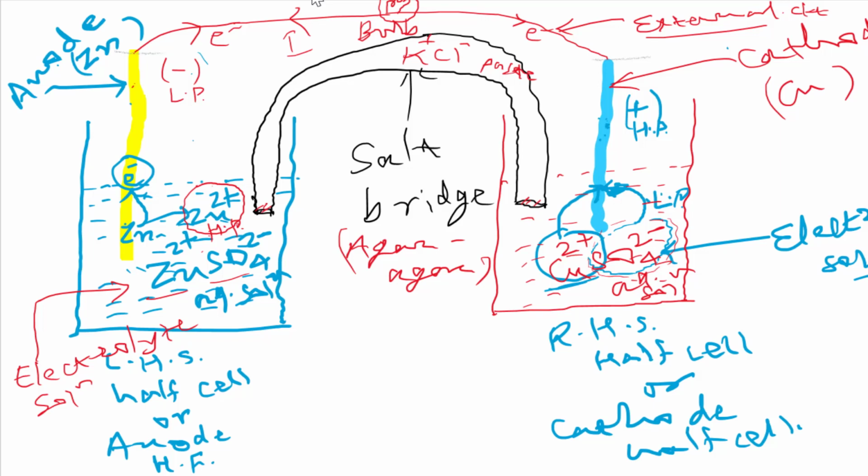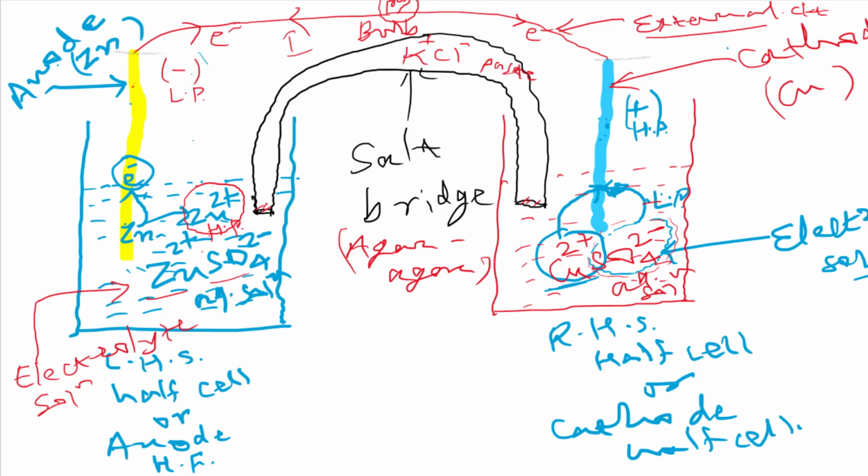This salt bridge is connecting both the half cells internally, and it will also neutralize both the half cells. And how is it neutralized? If you are asked which charge is in excess in the anode half cell, positive charge or negative, as the cell is working? Positive. Positive charge. So it needs negative charge to neutralize, isn't it?